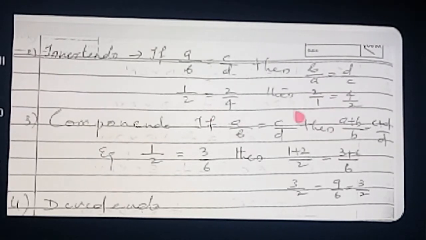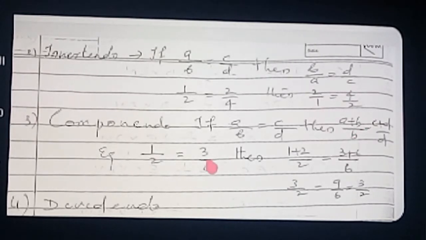Okay. Next one, the componendo law. If A by B is equal to C by D, actually this componendo law is obtained by adding 1 in each place. Here add 1, here also add 1. Then take the LCM and see, you will get this one. Componendo law is obtained by adding 1 to the equal ratios. A by B and C by D are equal. If you add 1 to both the ratios, you will get this. This law we are calling the componendo law.